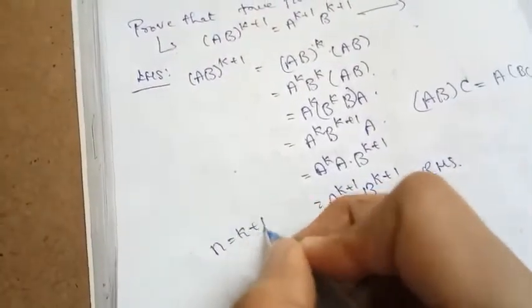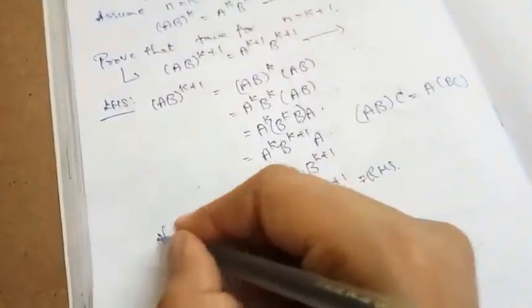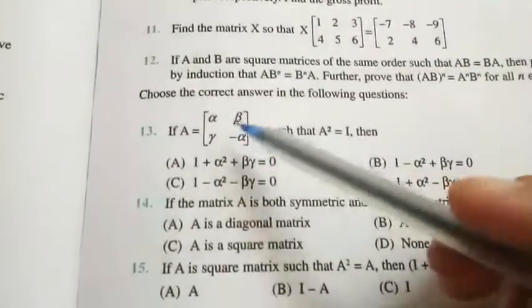Therefore the result is true for n is equal to k plus 1. Then by mathematical induction we have proved that the result is true for all n belonging to the set of natural numbers. So this is our next question, the 13th one.